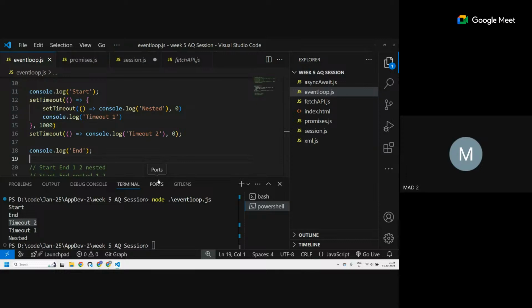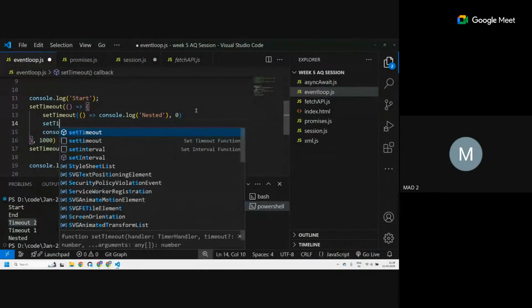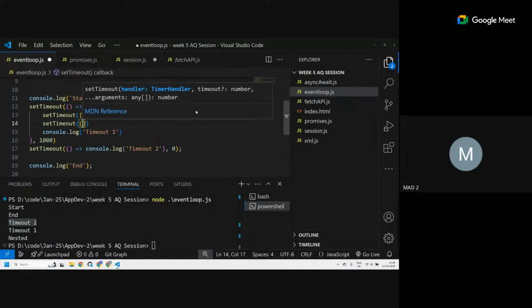Anyone else has any doubt? Sir, one more small doubt, sir. I hope you will not mind. Set timeout, you write in the 14th line also, sir. Should I write it above or below the console log? No, sir, it doesn't matter. Set timeout, and then what do you want to do here?